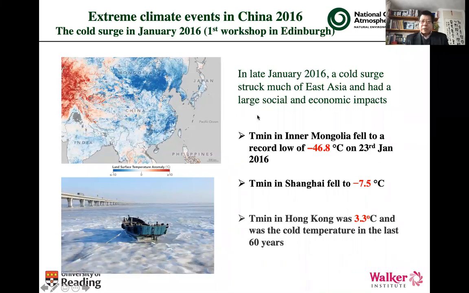In terms of temperature records, the minimum temperature in Mongolia fell to a record low of -46.8 degrees on 23rd January 2016. On the same day, the minimum temperature in Shanghai fell to -7.5 degrees, and the minimum in Hong Kong was 3.3 degrees, the coolest temperature in the last 60 years.